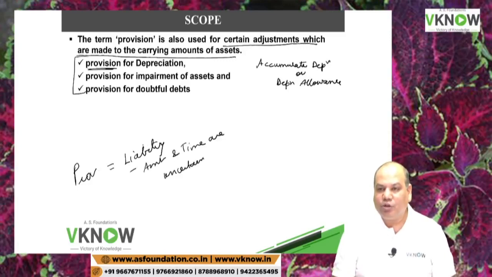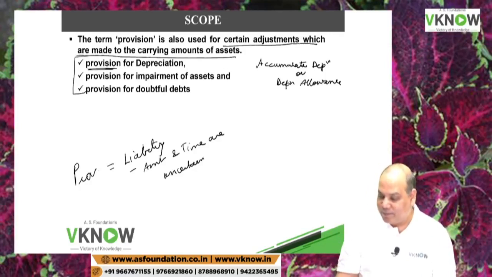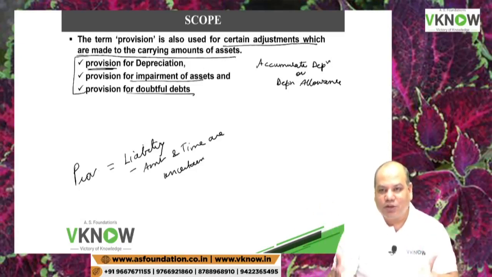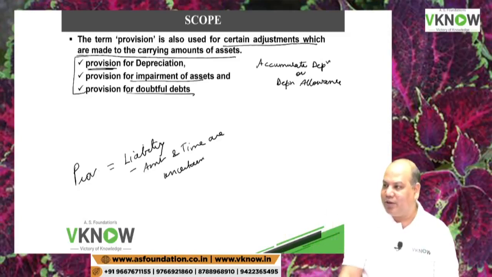A liability of uncertain time and amount is provision. Is depreciation a liability? Do I have an obligation to pay? Is impairment of an asset a liability? Is provision for doubtful debt a liability? No, it is a reduction in the value of my asset. It is a reduction in the value of my debtor.